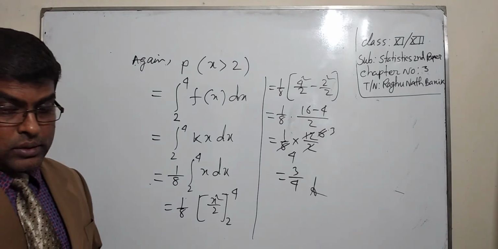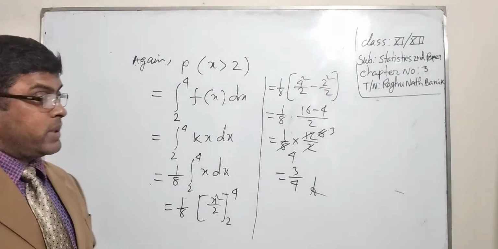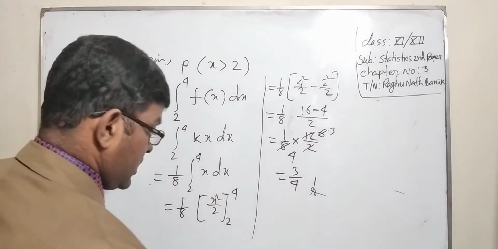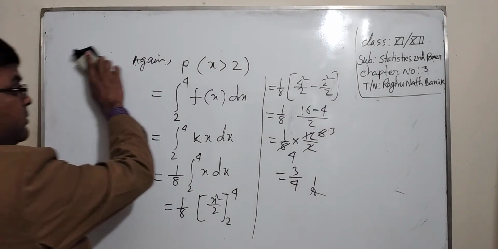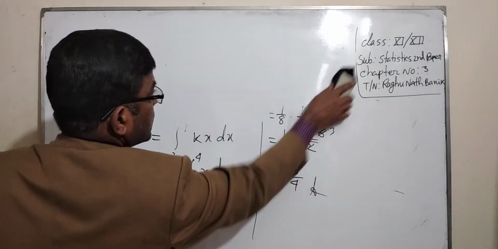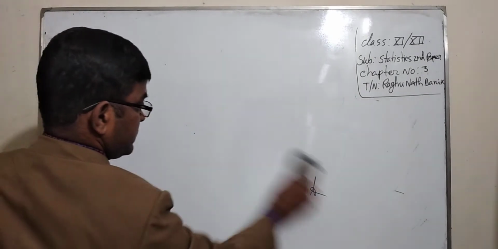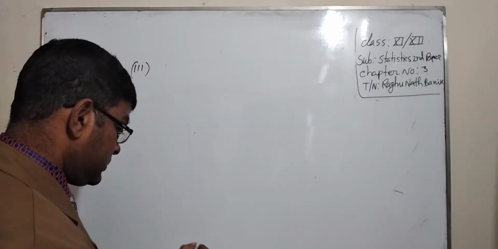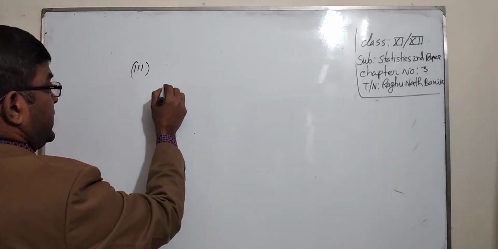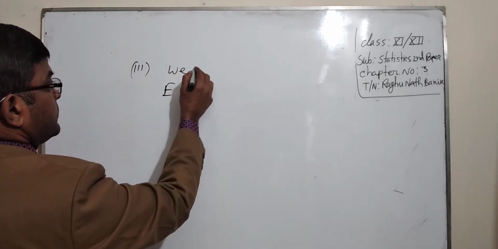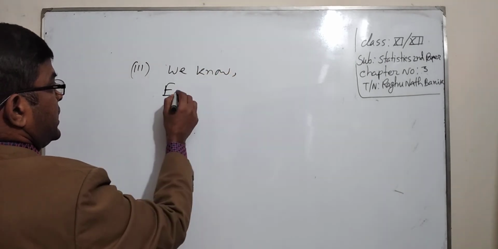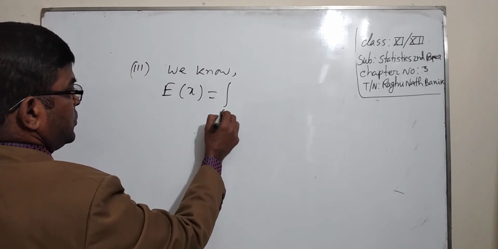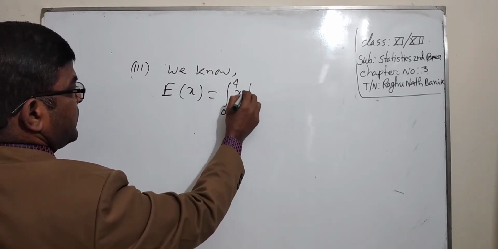Now I have to find the expectation of x and the variance of x, that means mean and variance. Question number 3. Expectation of x, we know, equals the integration from 0 to 4 of x f(x) dx.